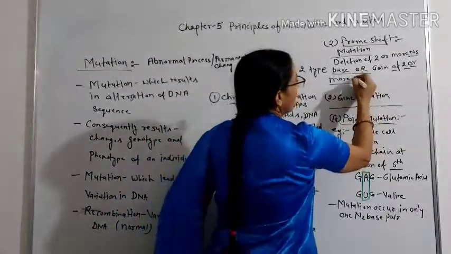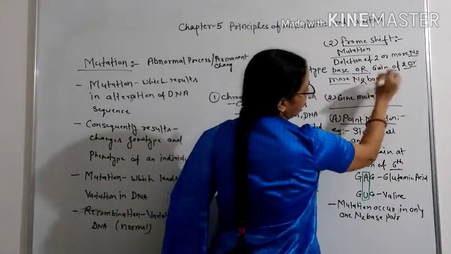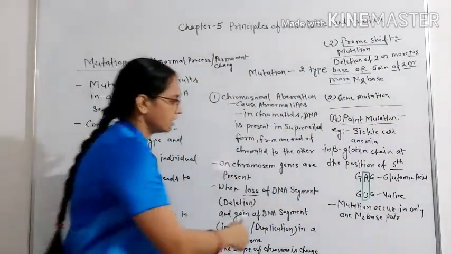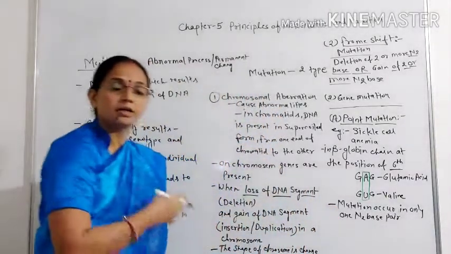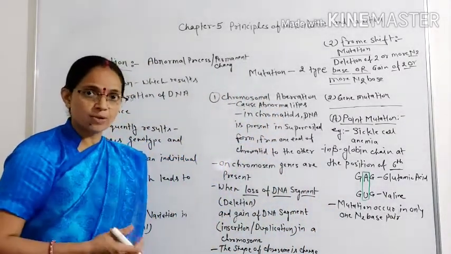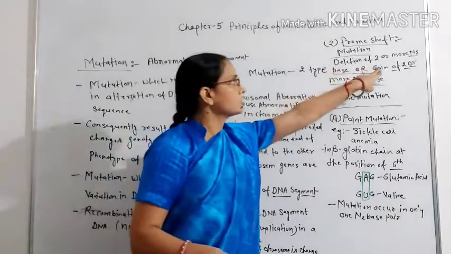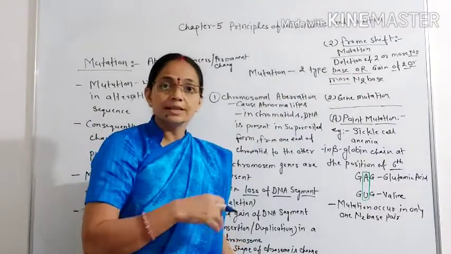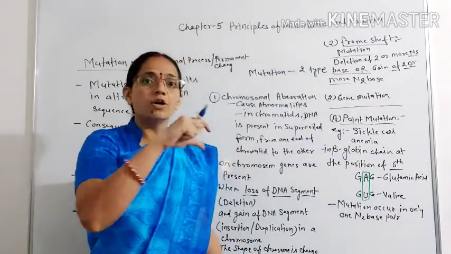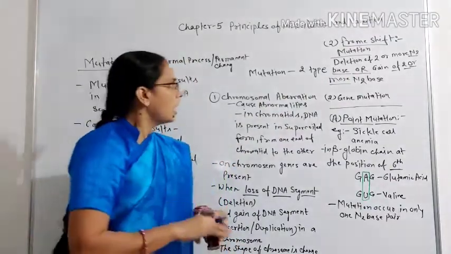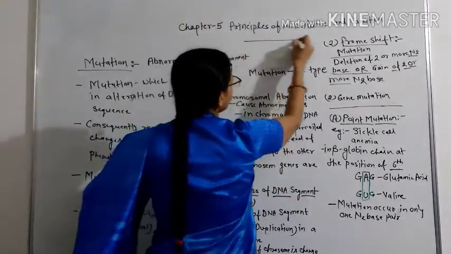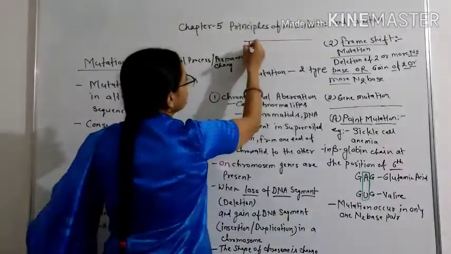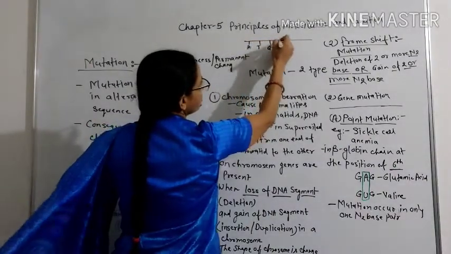Now what is the difference between chromosomal aberration and gene mutation? In chromosomal aberration there is loss of a DNA segment or gain of a DNA segment, but here loss of nitrogen bases or gain of nitrogen bases causes the shifting of a frame. How does it work? Look here. Suppose this is the DNA strand, and all the nitrogen bases are there.